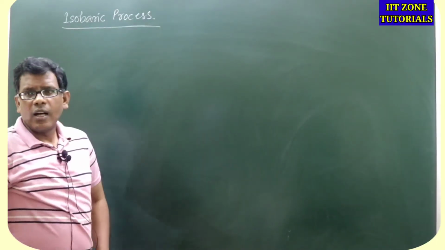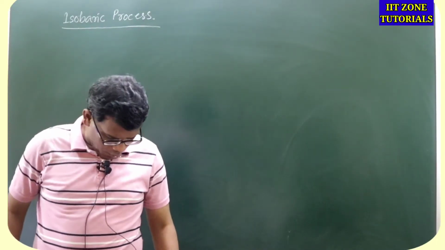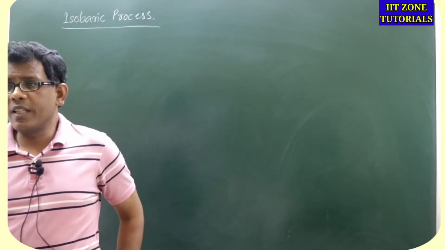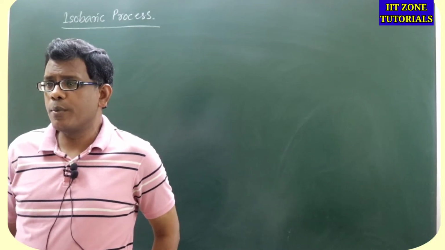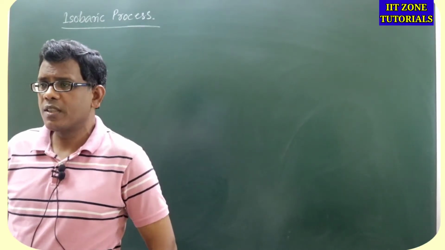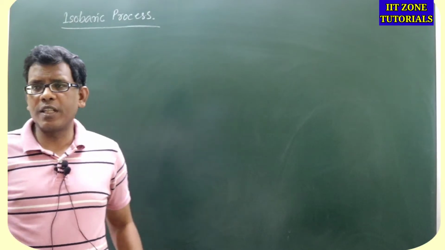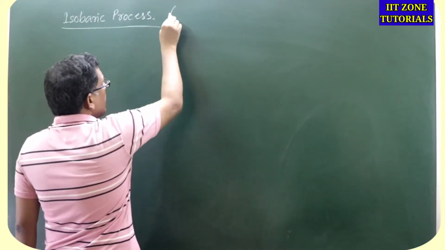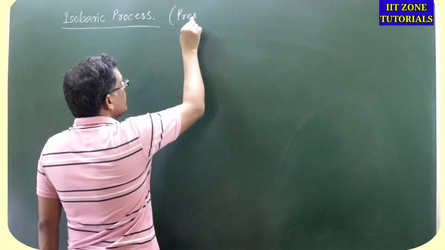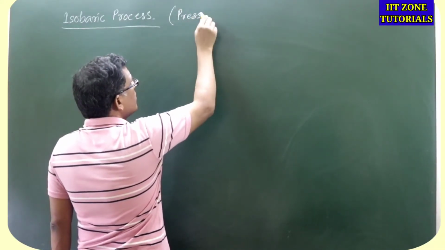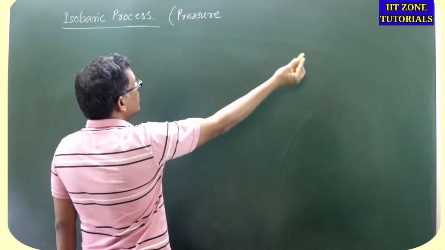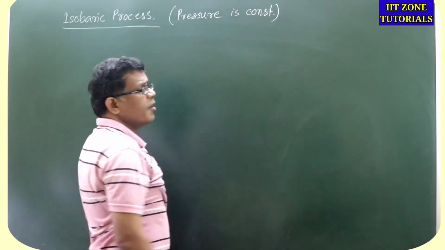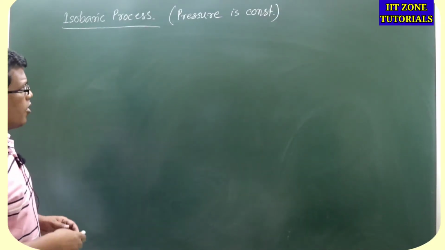right? isobaric process के बारे में क्या बताया था मैंने, जरा याद करो. Tell me what we discussed, what we said about isobaric process. क्या होता है isobaric process? It is the one where pressure remains constant. Isobaric process where pressure is constant, right? Pressure is constant. ठीक है, प्रेशर कांस्टेंट रहेगा.